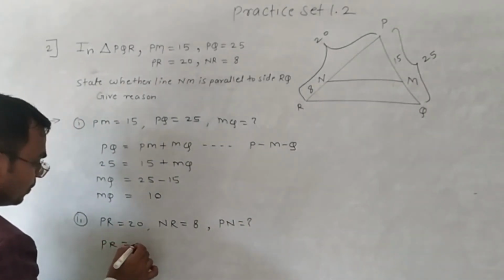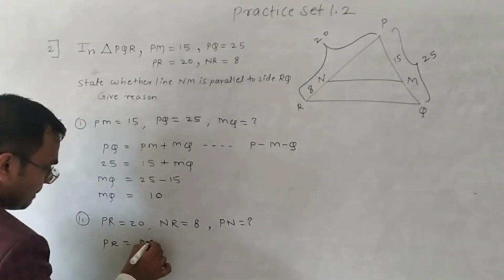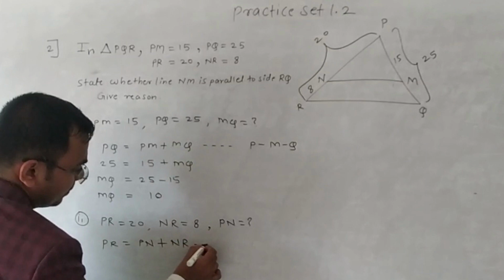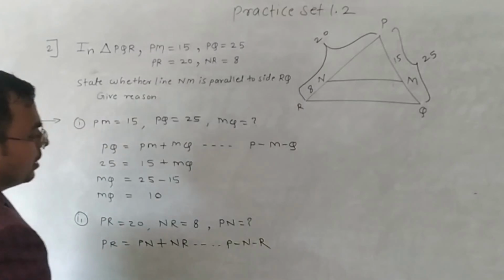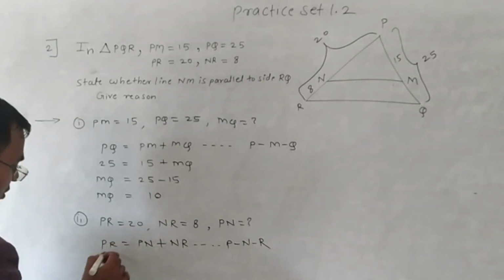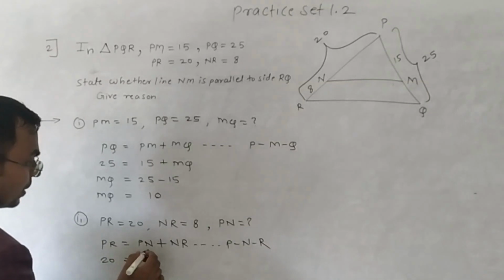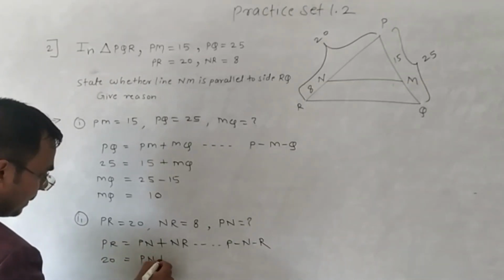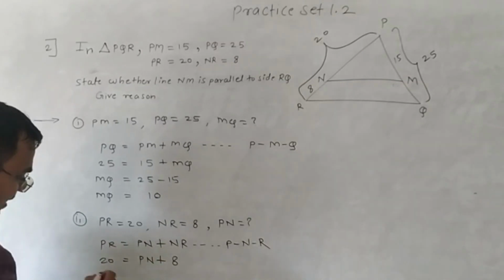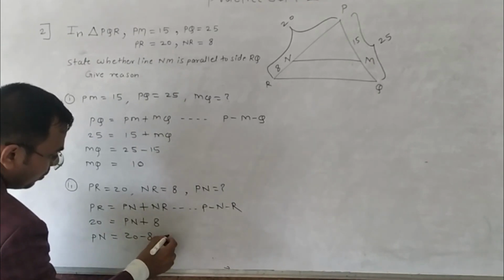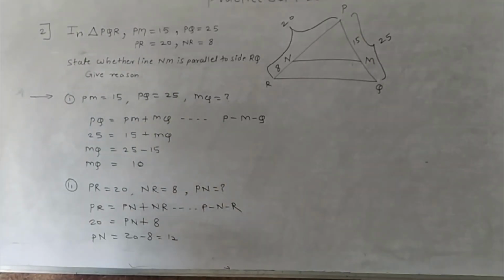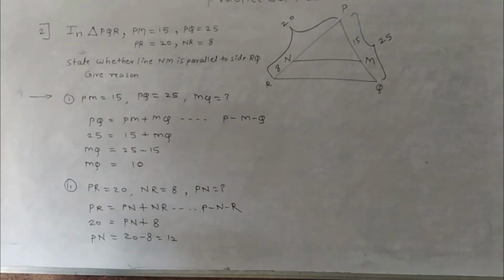PR is equal to PN plus NR, because P, N, R are collinear. Substituting, 20 is equal to PN plus 8. Subtract 8 from 20 and you get PN. PN is equal to 20 minus 8, which is 12 units. So now we have the values of MQ and PN.